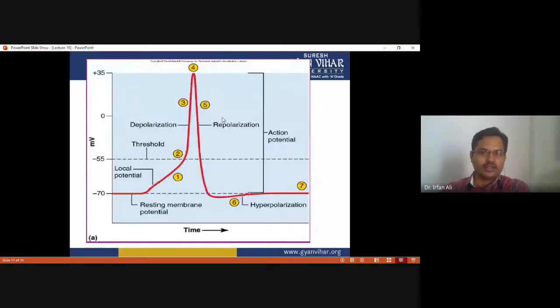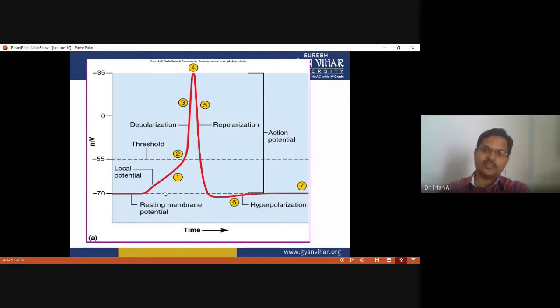So this figure we have already discussed. This is the resting membrane potential. This is the stimulus. This is the threshold potential. This is the depolarization phase, and this is the repolarizing phase. This is the hyperpolarizing phase. When the potential goes from minus 70 to plus 30, this process is called generation of action potential, which is essential for conduction of the nerve impulse. Now the cell again enters into the resting phase.